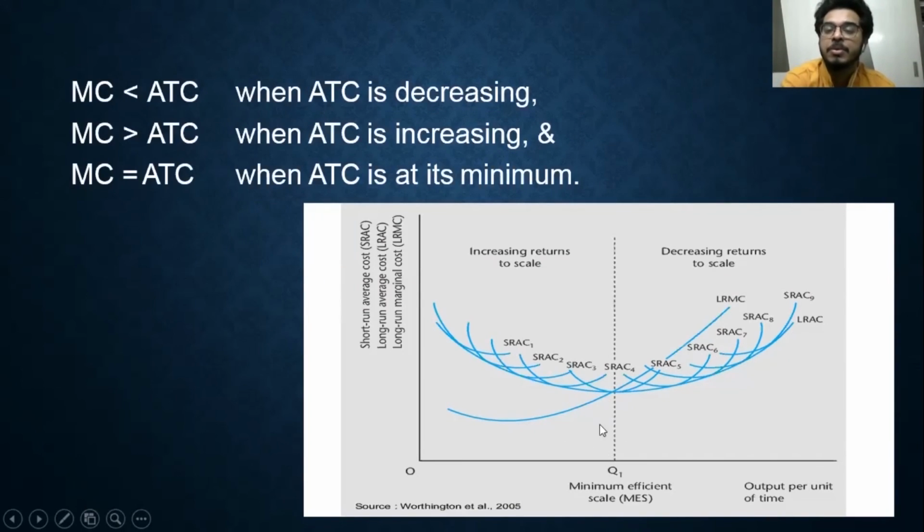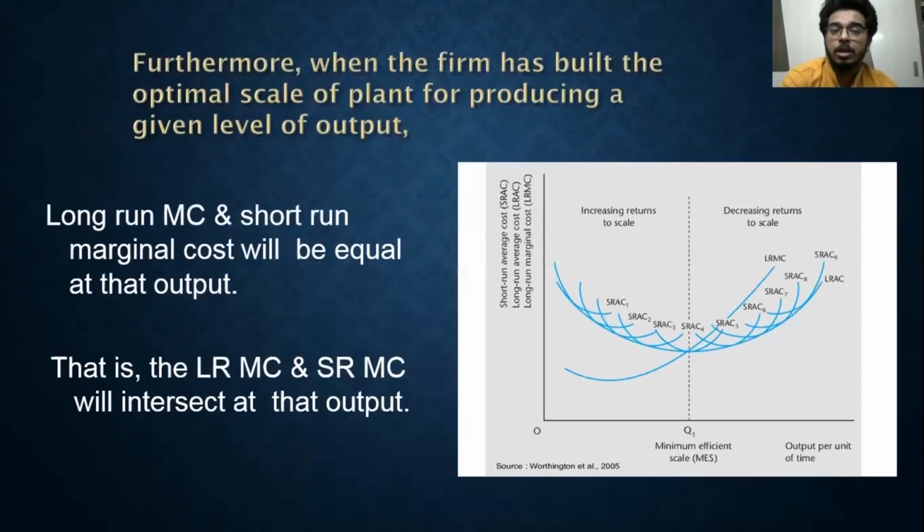So this is the minimum efficient scale, and over here we can see constant returns to scale for some time, if it sustains. So again, when the marginal cost curve is lower than the average total cost curve, we are in increasing returns to scale. It is economies of scale. When the marginal cost curve is above the average cost curve, this is diseconomies of scale, and we are in decreasing returns to scale.